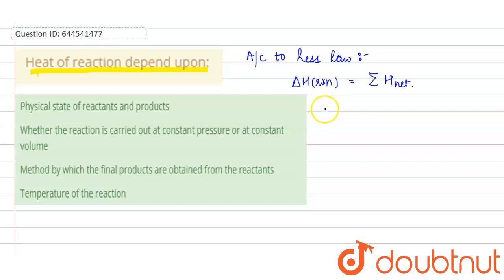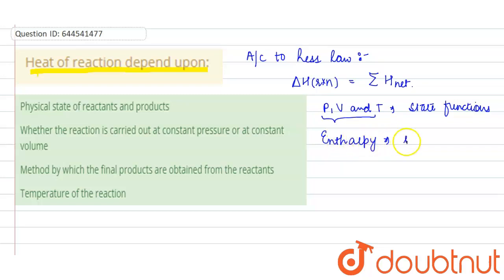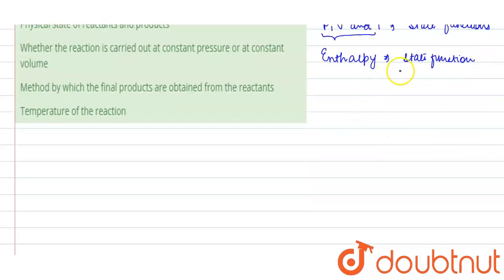It is actually a derived function of pressure, volume and temperature. Since pressure, volume and temperature are state functions, enthalpy is also a state function, and state functions depend upon initial and final condition.